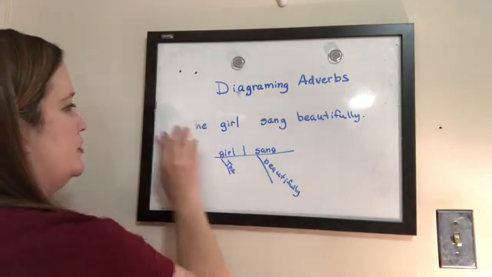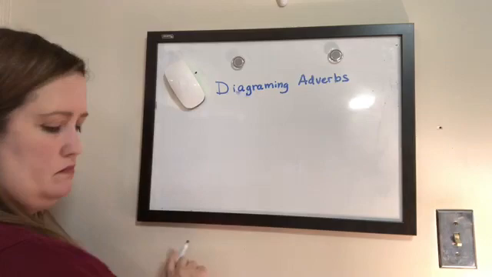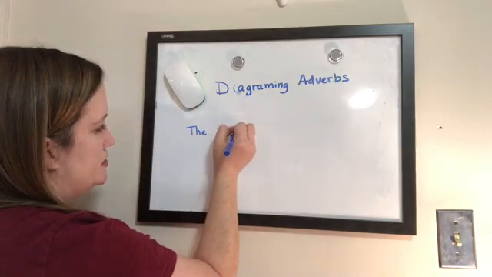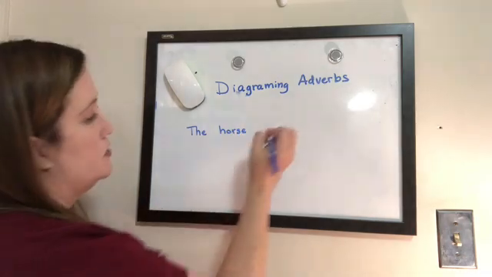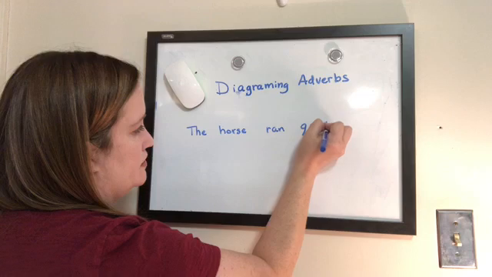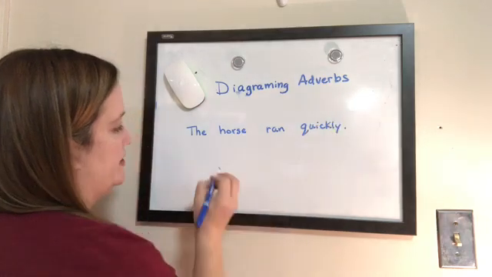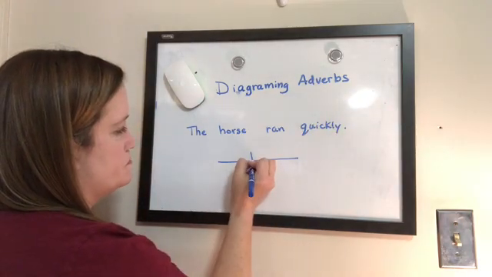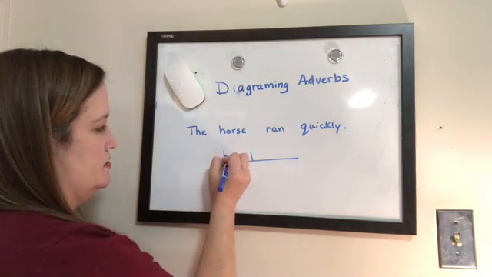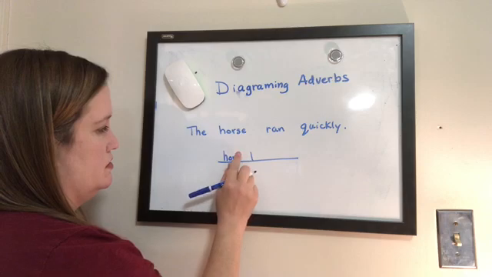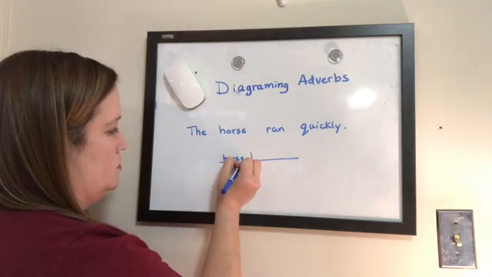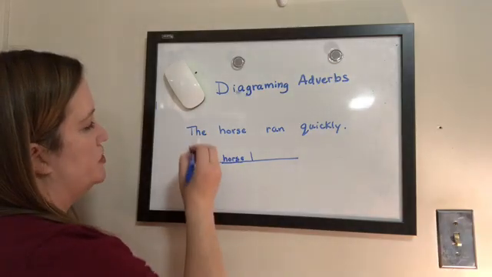All right, let's do another one. The horse ran quickly. All right, let's draw a line. Horse. Oops, let me write it the right way. Horse. Okay, what describes the horse?